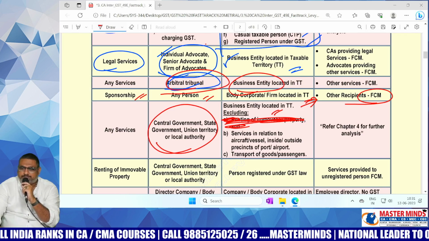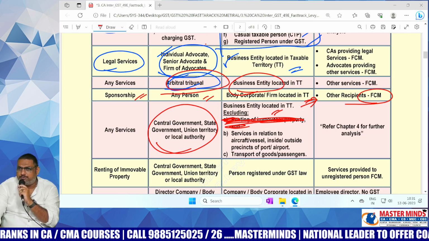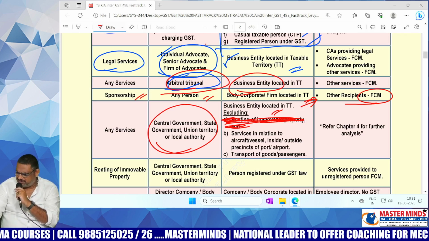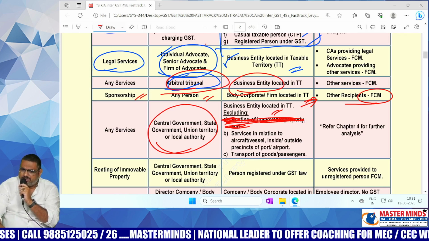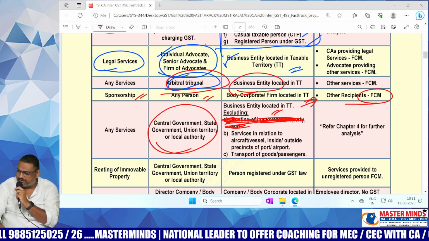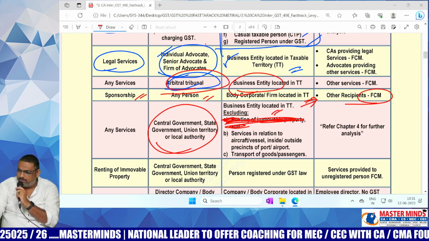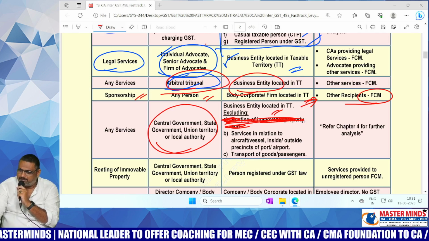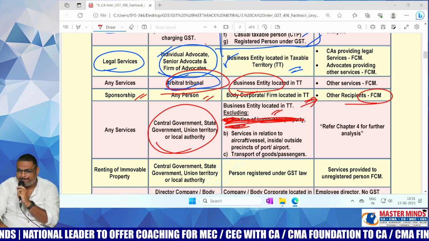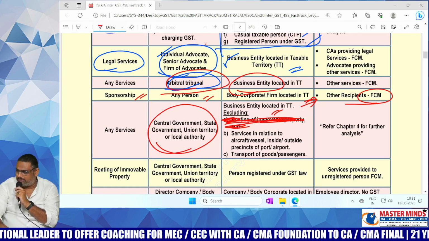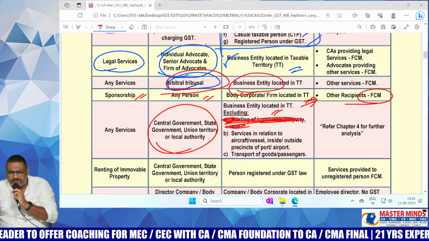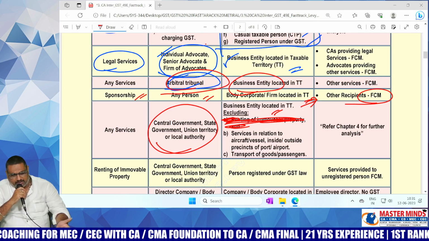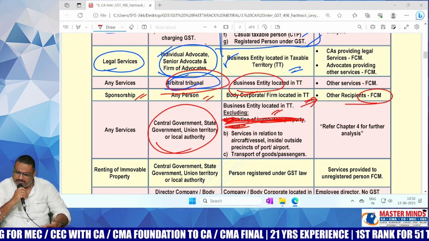Award functions. The police department will not come to see the film actors there. Those people will be asked to come. Further, the show organizers need to pay some amount. Even ex-MLAs and ex-MPs need to pay some amount to maintain the gunmen. As long as you are MP or MLA, gunmen will be provided free of cost. But in the rest of the cases, you need to pay the amount to maintain the gunmen. All these are security services provided by the government. Are these taxable under FCM or under RCM? Definitely it is taxable under RCM.